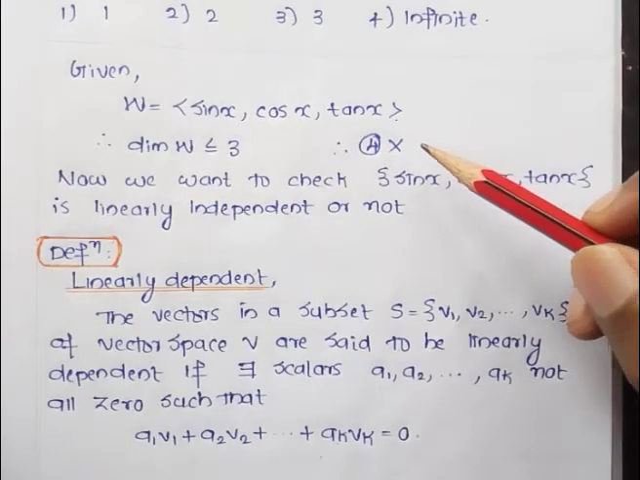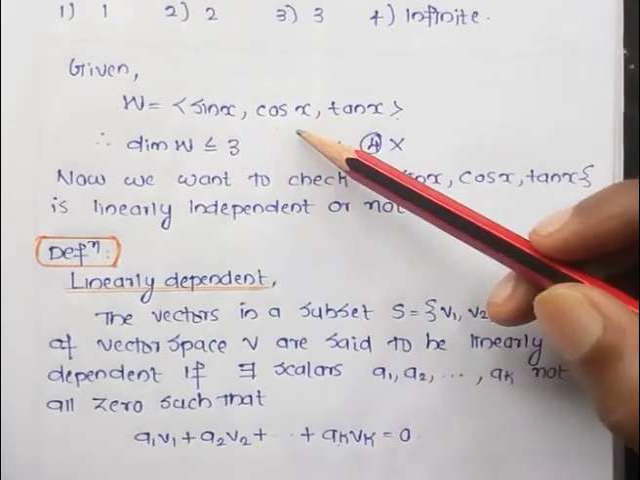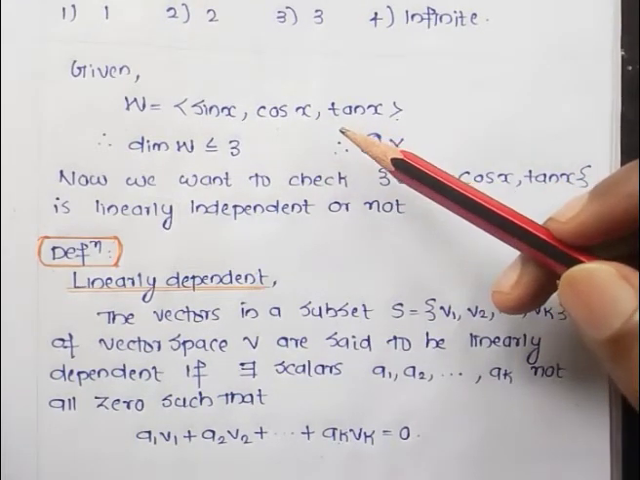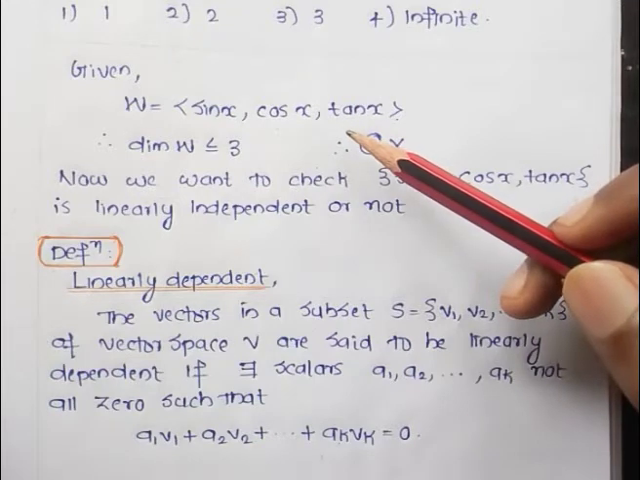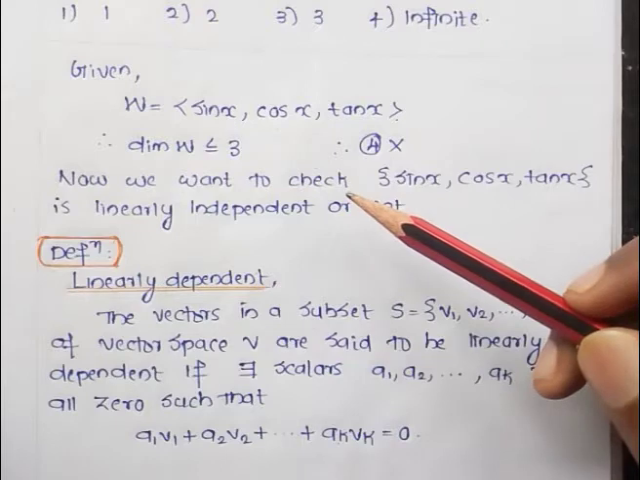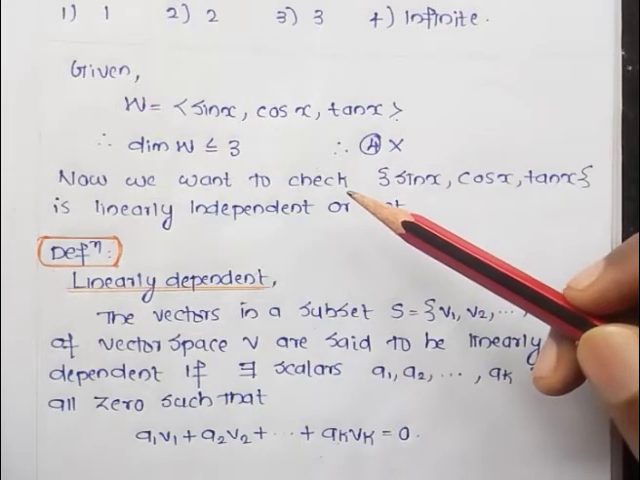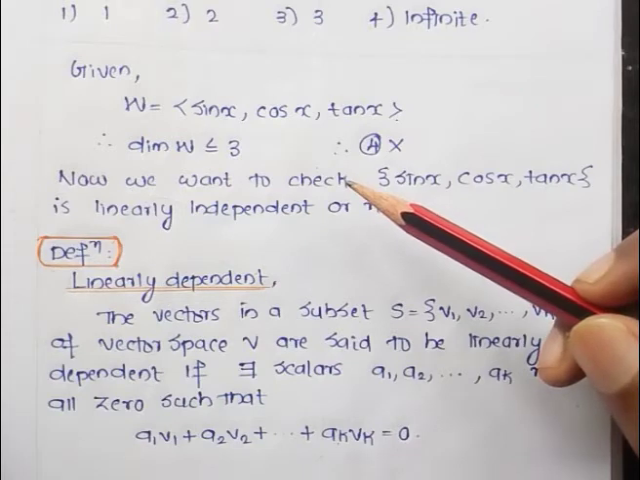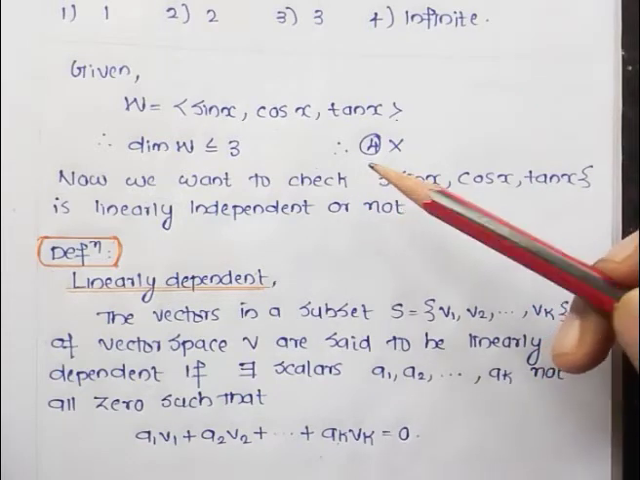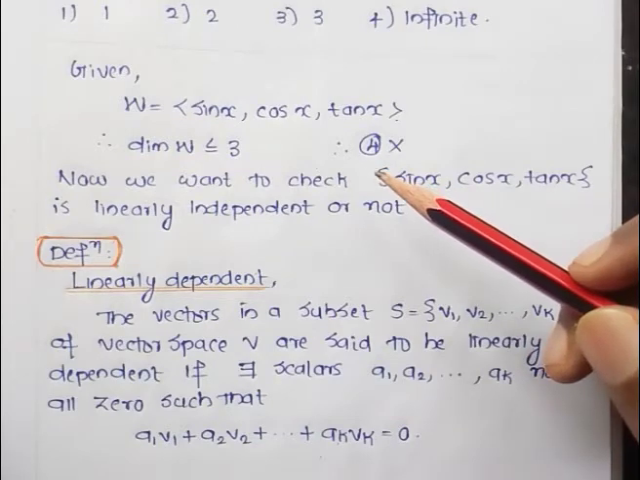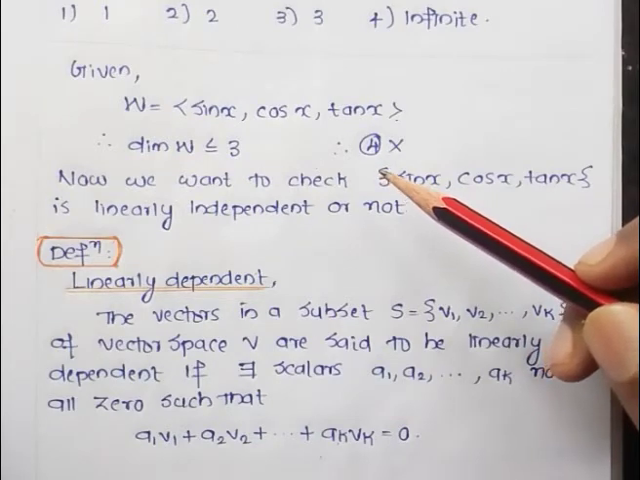Given W is equal to span of {sin x, cos x, tan x}. From this we can conclude that the dimension of W is less than or equal to 3. That is, the possibility of the dimension of W is either 1, 2 or 3. Our fourth option says that the dimension of W is infinite. So we get the dimension of W is less than or equal to 3, so our fourth option is a wrong one.